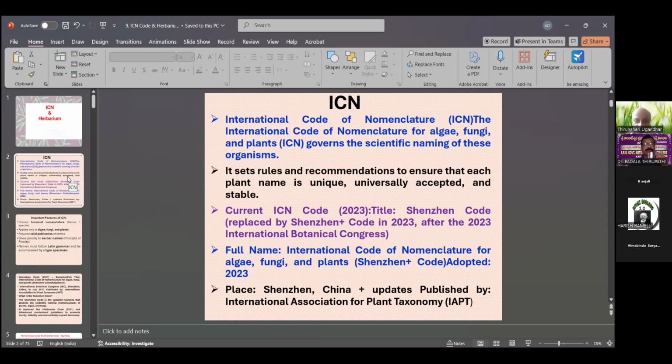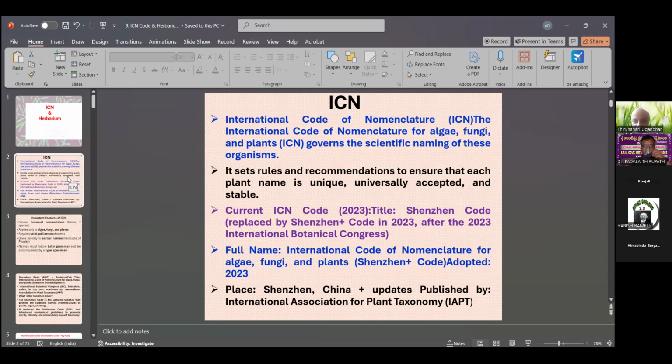The present current ICN code is the Shenzhen code, replacing the earlier code in 2023 after the 2023 International Botanical Congress.